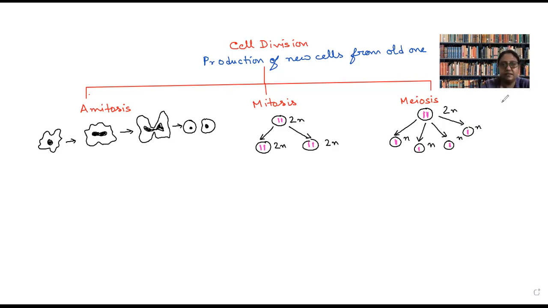So let us, along with the diagrammatic representation, have the description as well as the difference between these 3 types of cell division. First, I am going to talk about amitosis. This occurs in case of prokaryotes and lower unicellular eukaryotes.